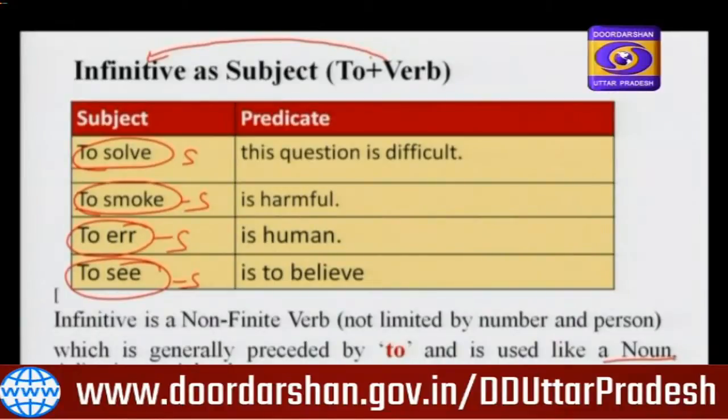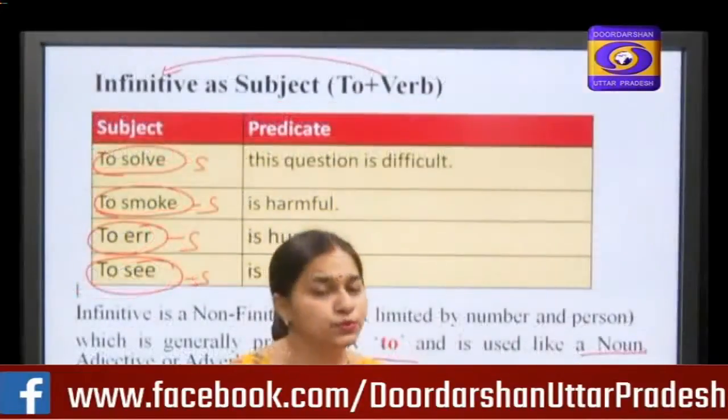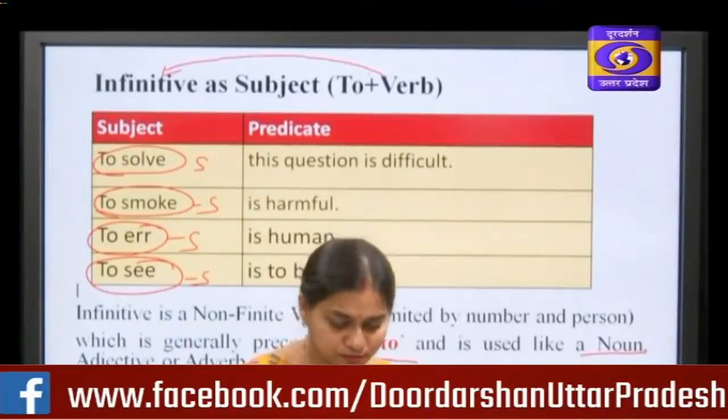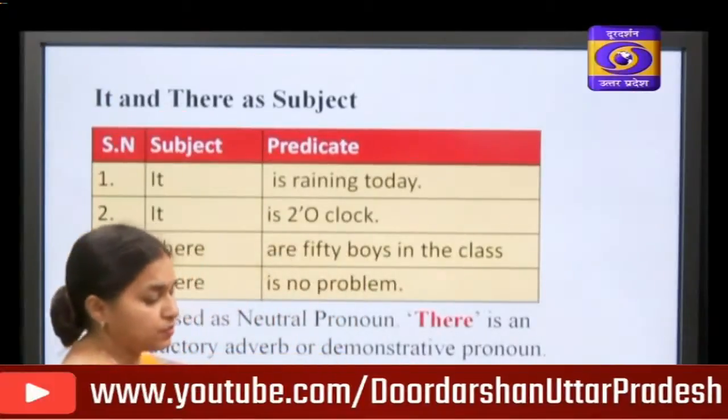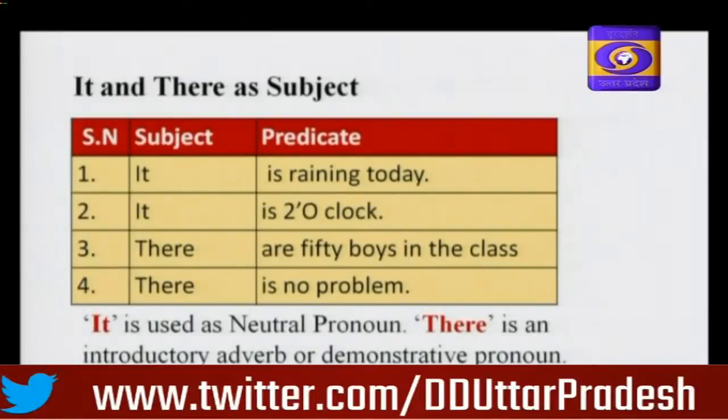So, this way we have seen gerund and infinitive can be used as subject. "It" and "there" as subject. "It" and "there" can also be used as subject.